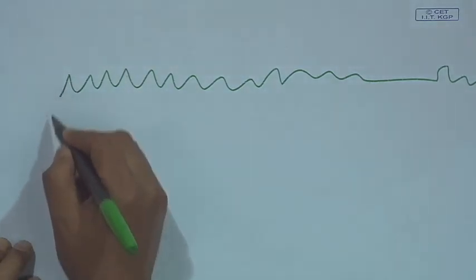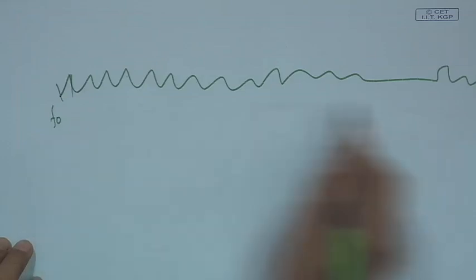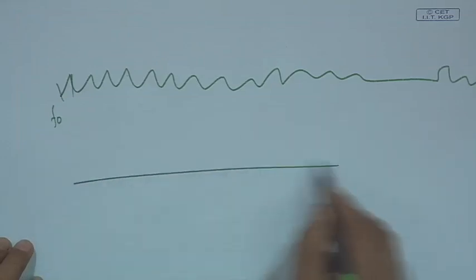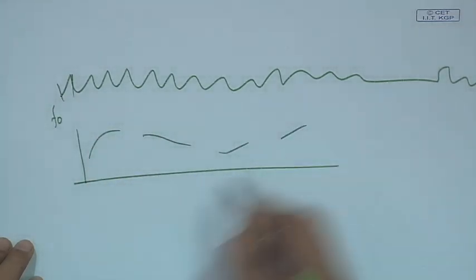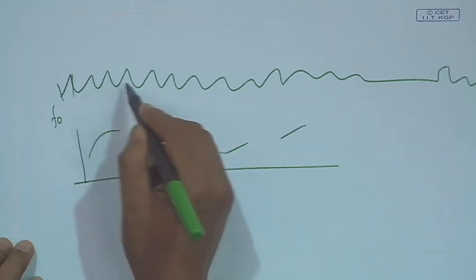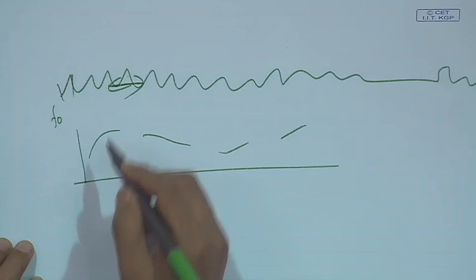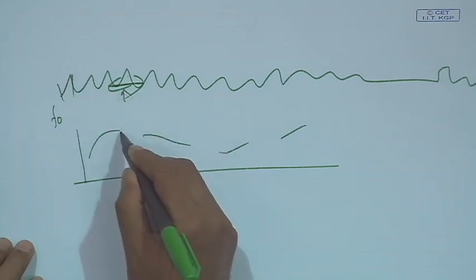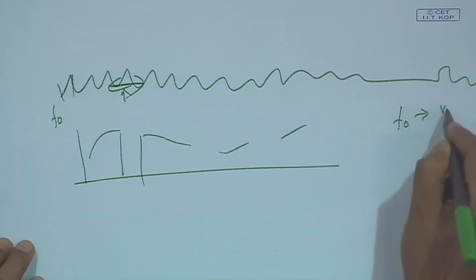If I extract the F0 for every 10 milliseconds, I will find there is a movement of the fundamental frequency, and it is not continuous, because in an utterance there may be a non-voice region. If the speech signal is non-voice, there will be no F0, because F0 is part of the vocal cord vibration.